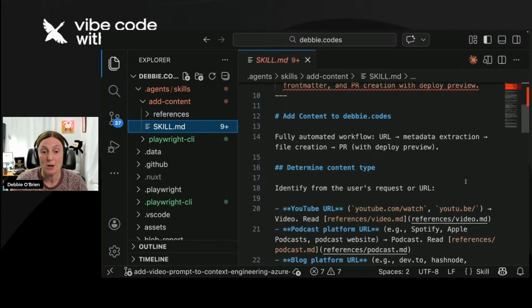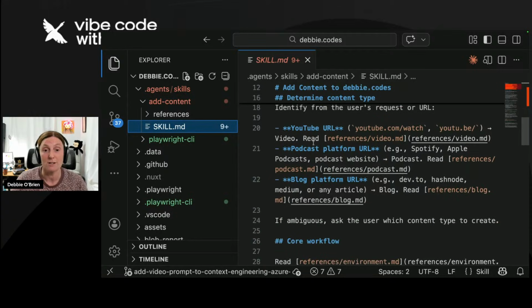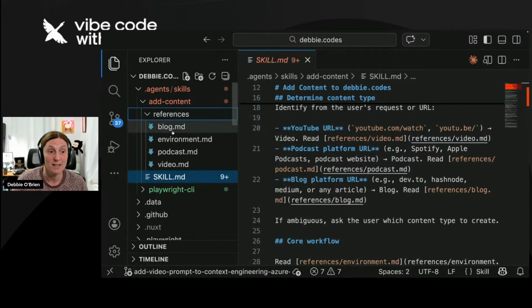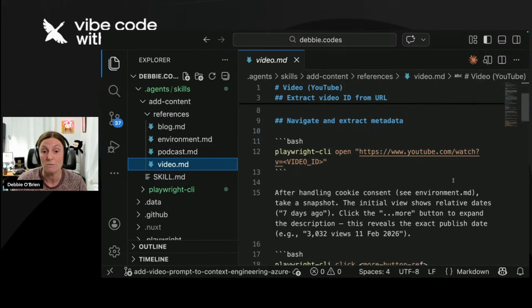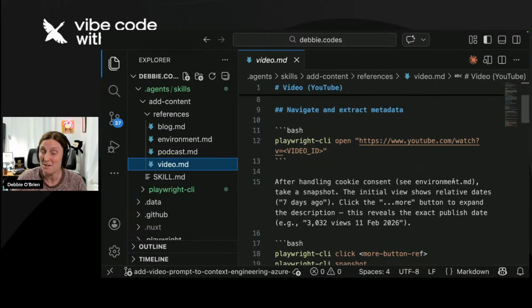Okay, cool. So there were 3 things here that I wanted to point out. My YouTube URL is telling the agent to go to this references folder and get a video.md file. Let's have a look over here. So the video.md file, there's blog, environment, podcast, and video. The video file gives the instructions of how to get the YouTube video, all the information. I use the Playwright CLI for it to go and scrape that data because I don't want to copy and paste. I used to do that, copy, paste, name, description. It's a lot of work. So I just hand it over to the agent.